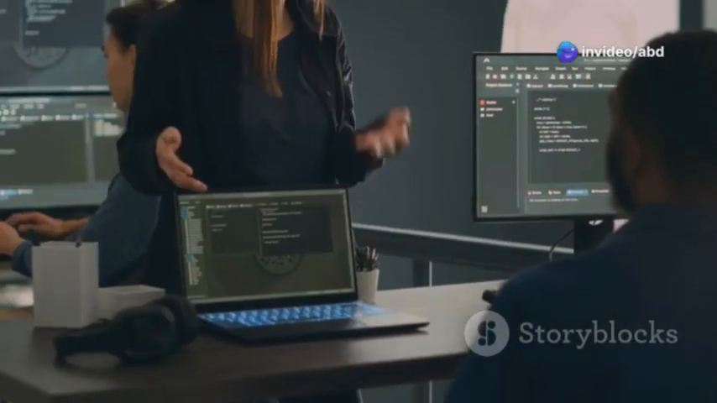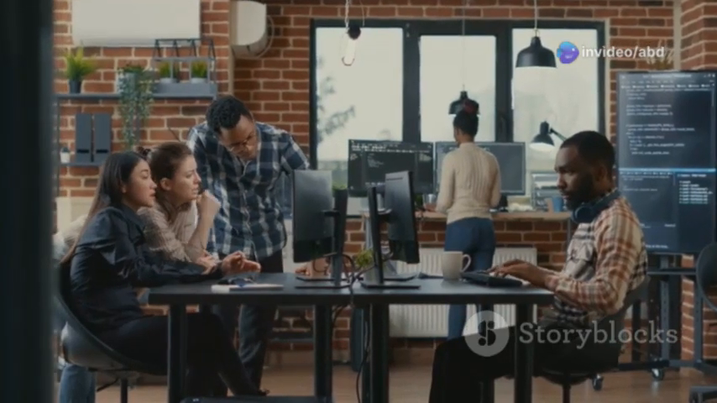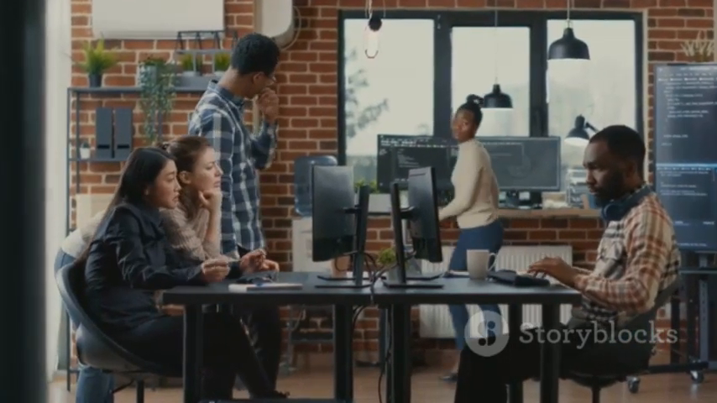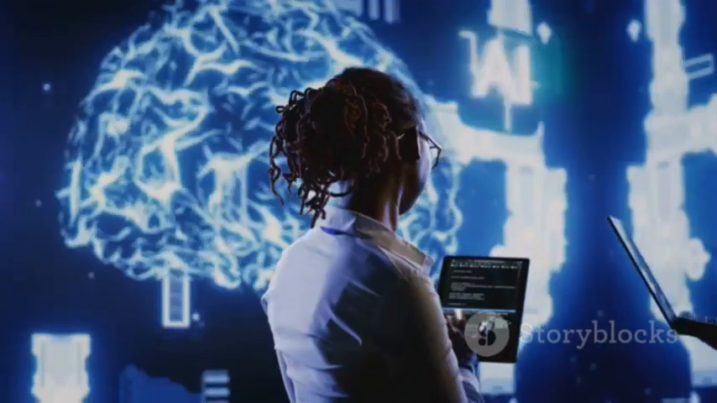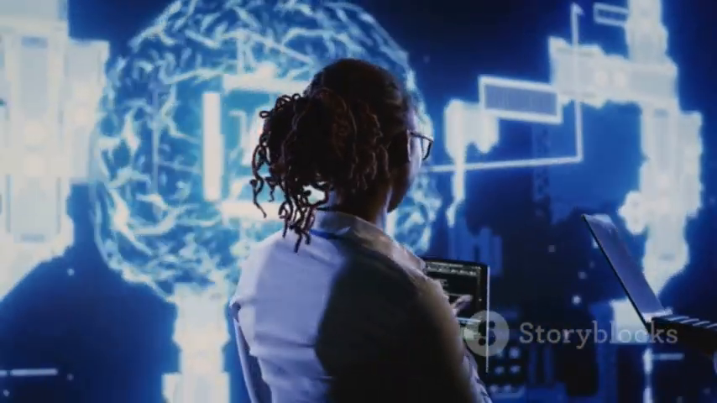Lastly, we have programming and development. We begin with the software developer, then the web developer. Up next is the mobile app developer, followed by the game developer. And wrapping things up, the AI and ML engineer.